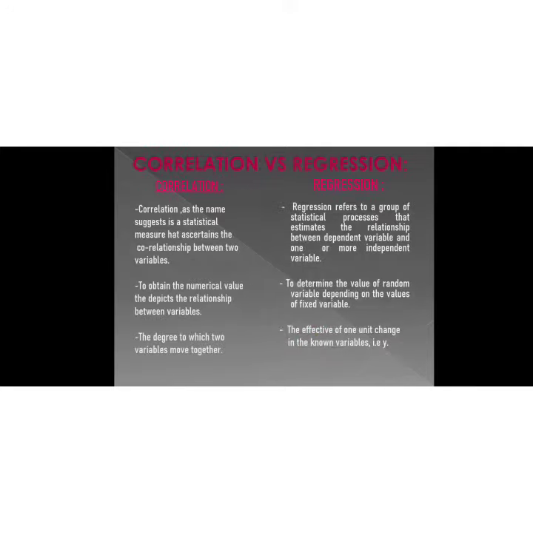Now let us further discuss some of the differences between correlation and regression. Correlation, as the name suggests, is a statistical measure that ascertains the relationship between two variables, whereas regression refers to a group of statistical processes that estimate the relation between a dependent variable and one or more independent variables. Coming to the next point, correlation is used to obtain a numerical value that depicts the relationship between the variables, whereas regression is used to determine the value of a random variable depending on the values of a fixed variable.